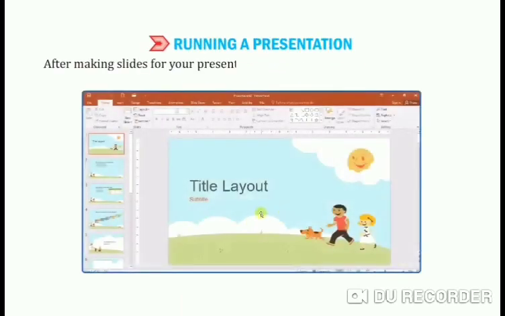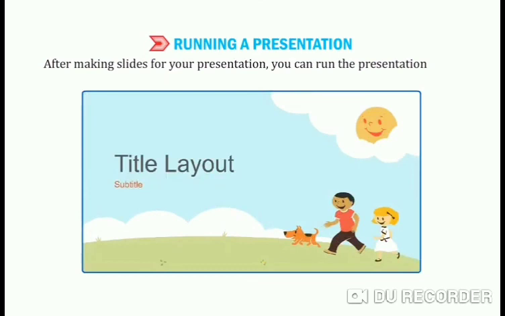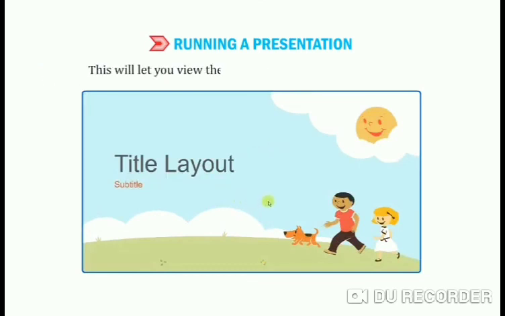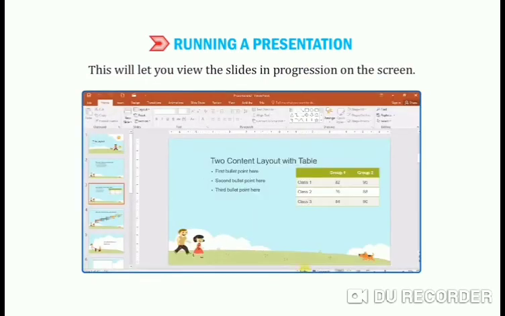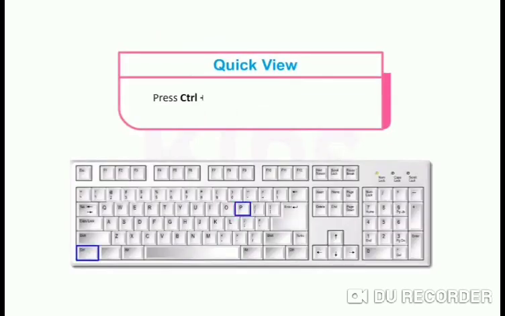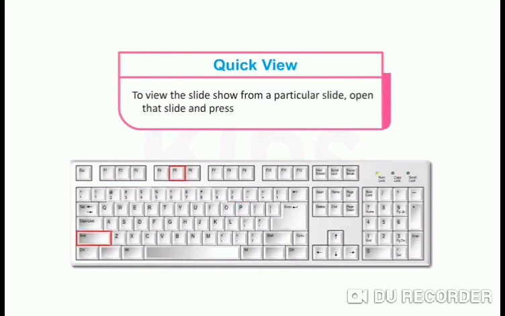After making slides for your presentation, you can run the presentation using the F5 key. This will let you view the slides in progression on the screen. So you can see that your slide is now running. One quick view is here. Press the Ctrl plus P key combination to print the slides. To view the slideshow from a particular slide, open that slide and press the Shift plus F5 key combination. Clear?